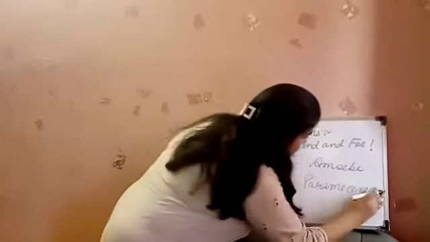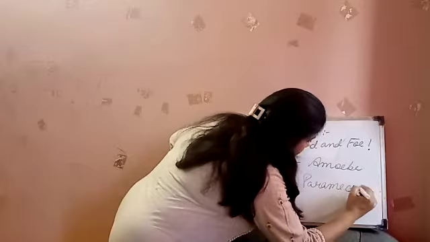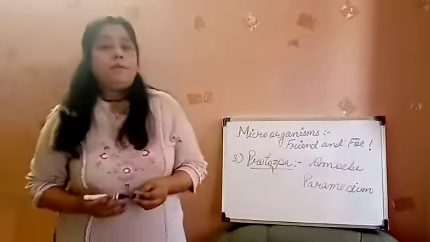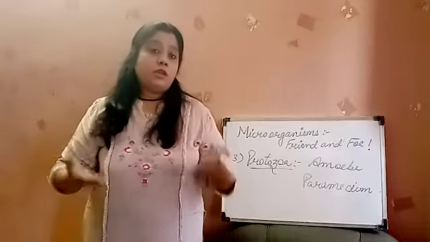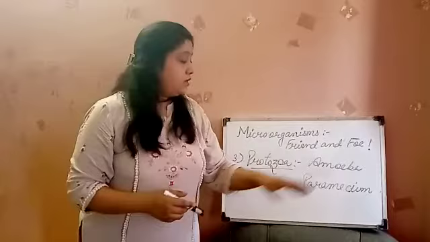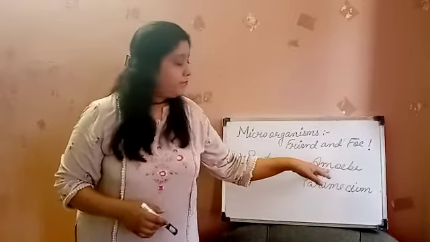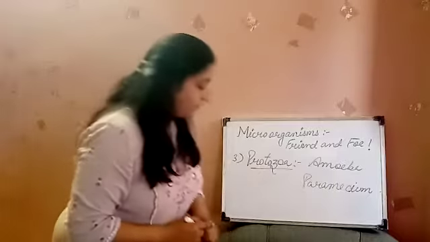Okay. Amoeba, paramecium. Amoeba is required for the plants which are hydroplants. जो पानी के अंदर plants होते हैं, it is required for those plants. Okay. So amoeba and paramecium are the examples of protozoa.